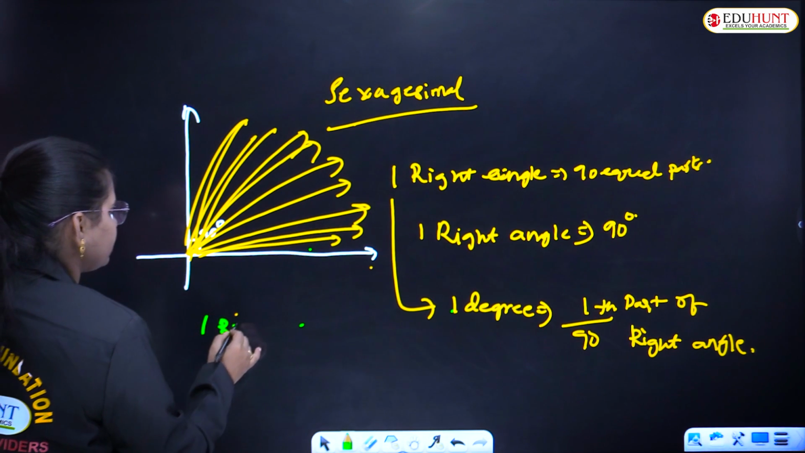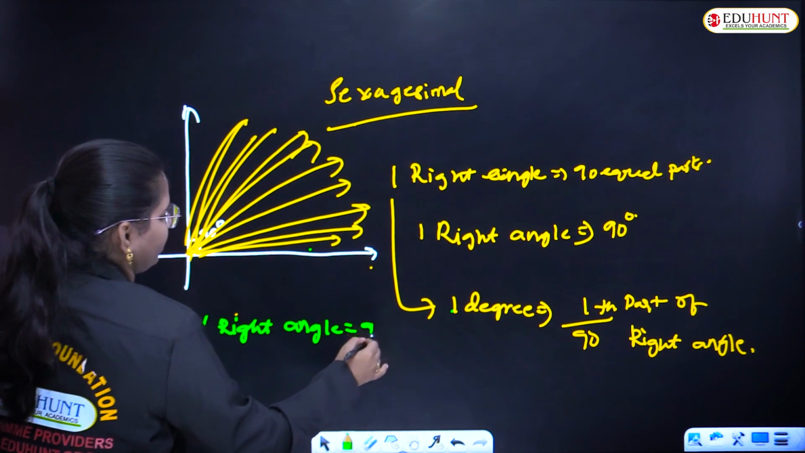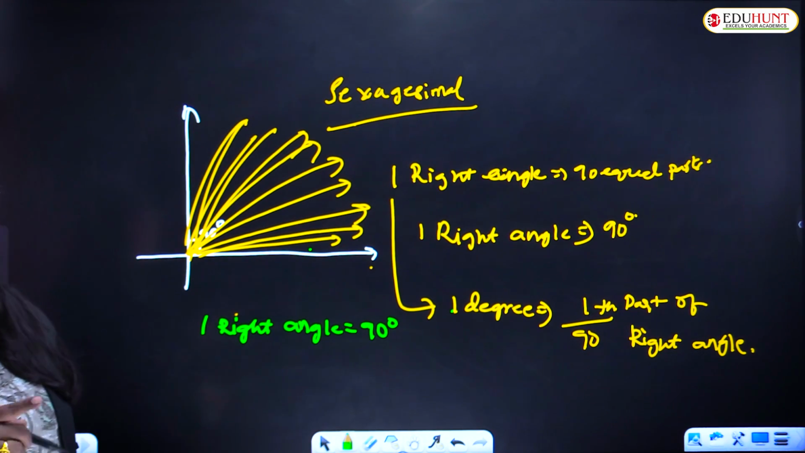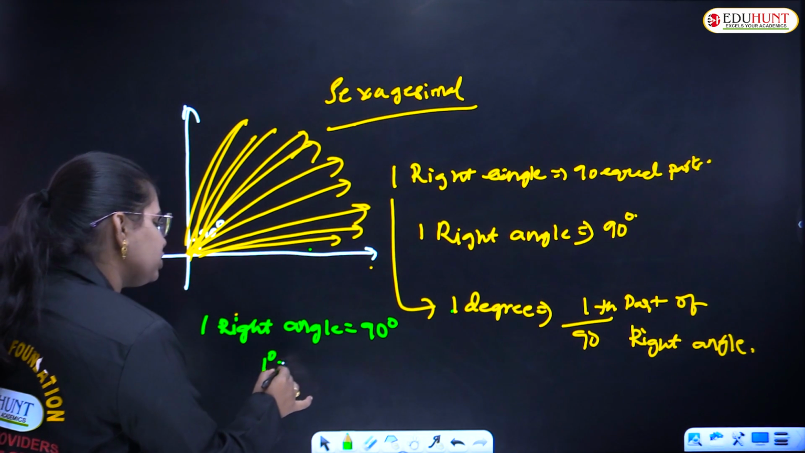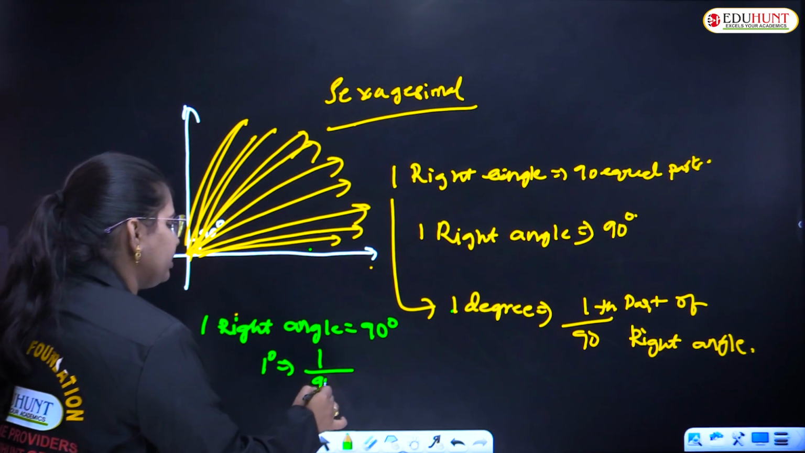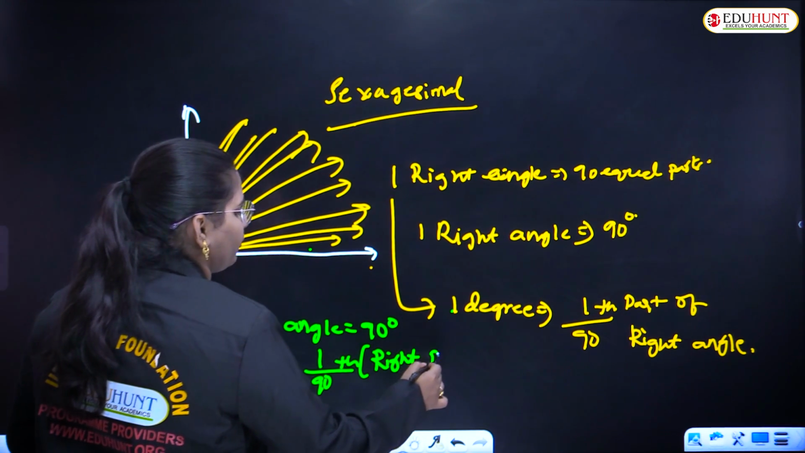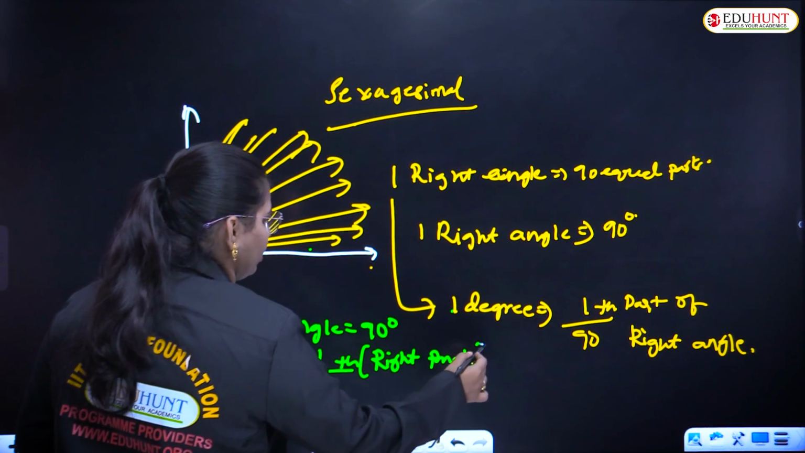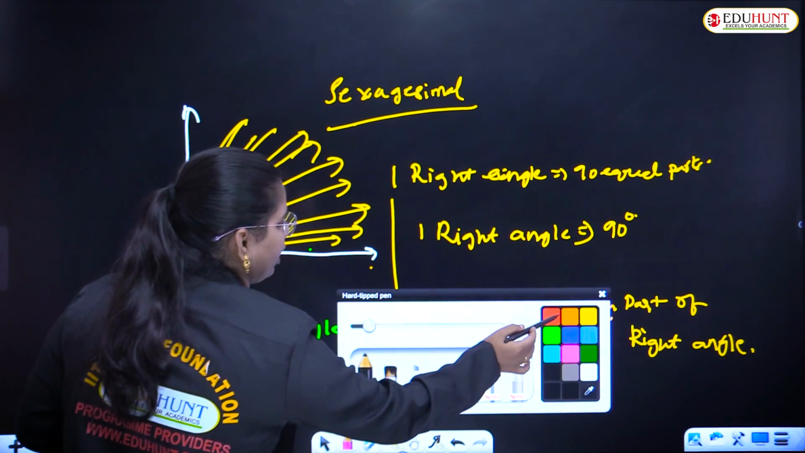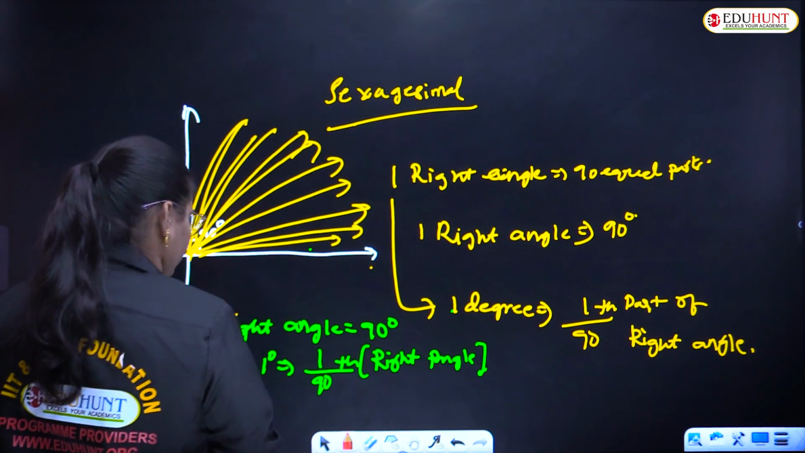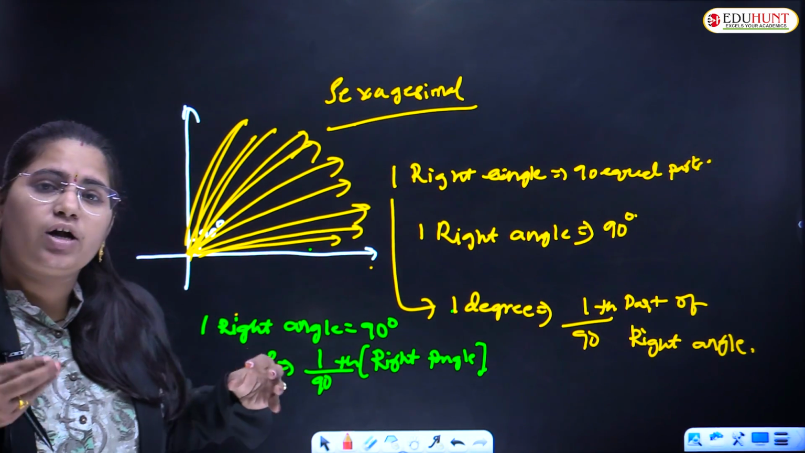1 right angle is equal to 90 degree. Correct. And what is 1 degree? 1 by 90th part of right angle. Right. Still how we can define? What is this 1 degree?